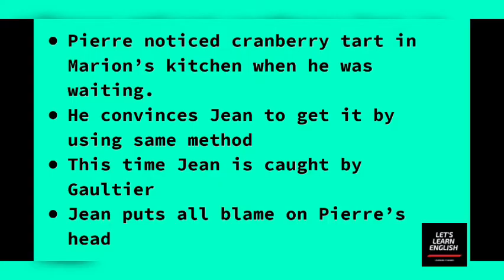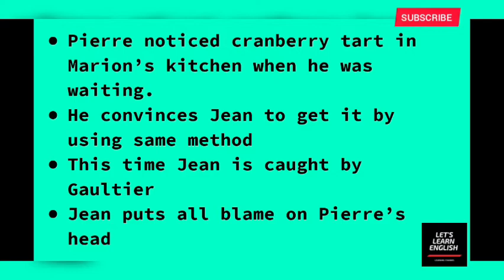So as per their plan, Jean goes to the door and knocks, and he tells the wife that Gaultier wants the tart. And then he tries to kiss her hand in between these words. He applied that same formula again without any mistakes.